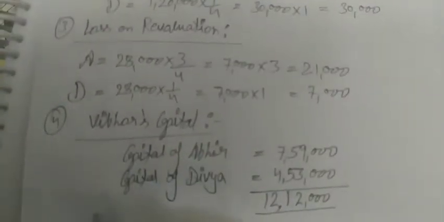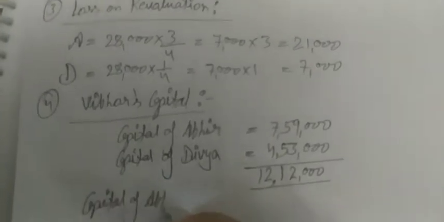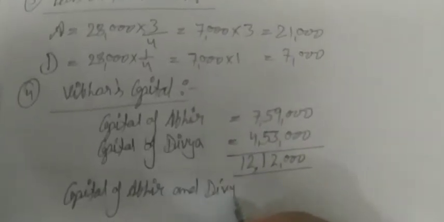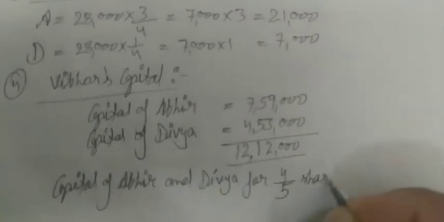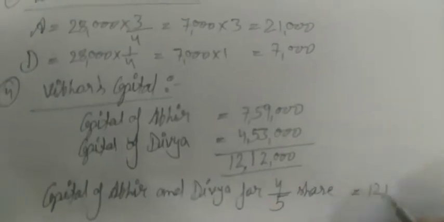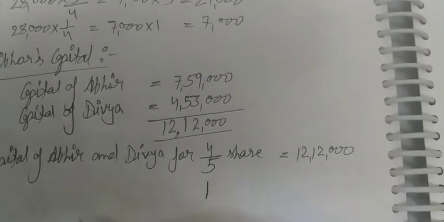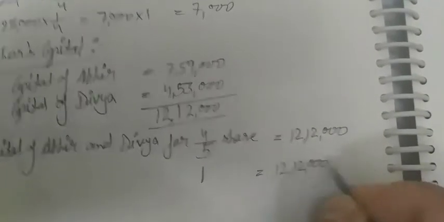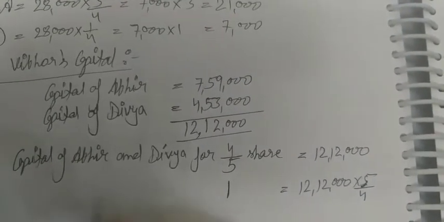Okay, so capital of Abhir and Divya for 4/5 share is equal to 12,12,000, and according to 1 share, because it is the capital of the firm, we take the reciprocal, that is 5/4. Now this is the capital of the firm.